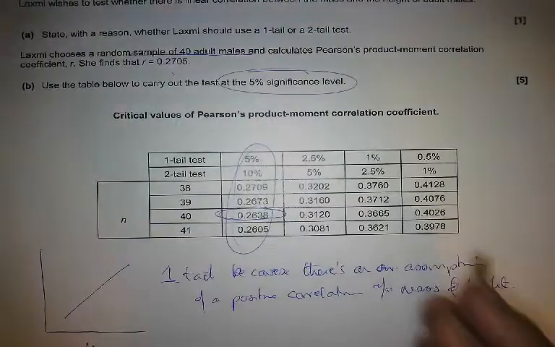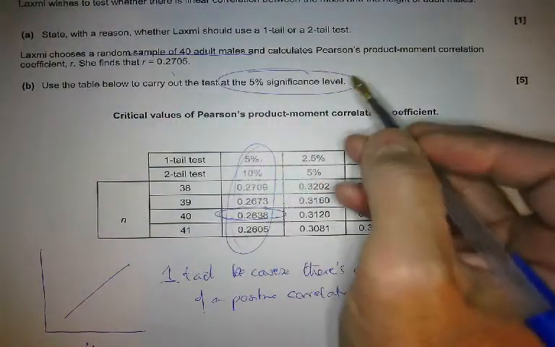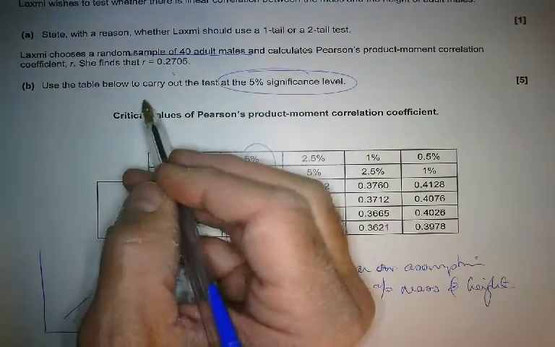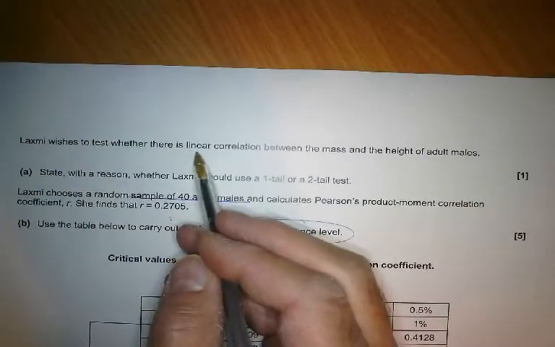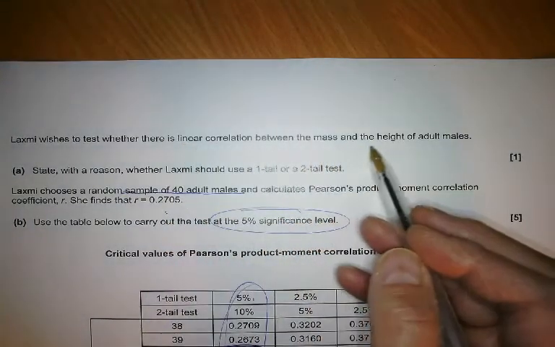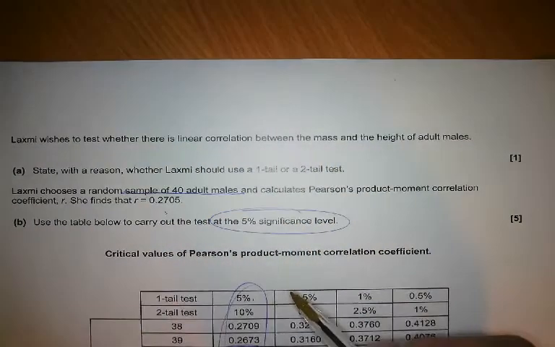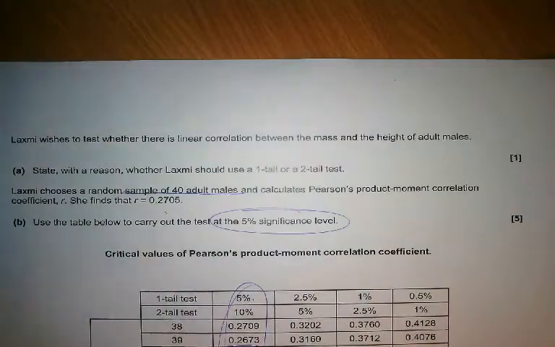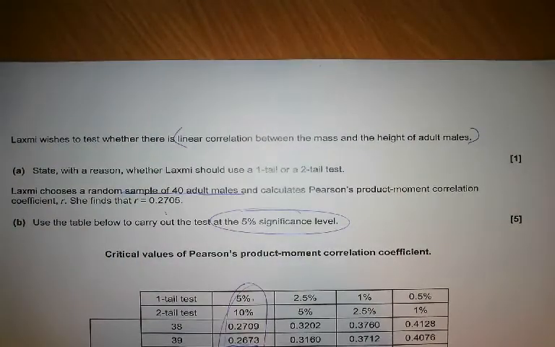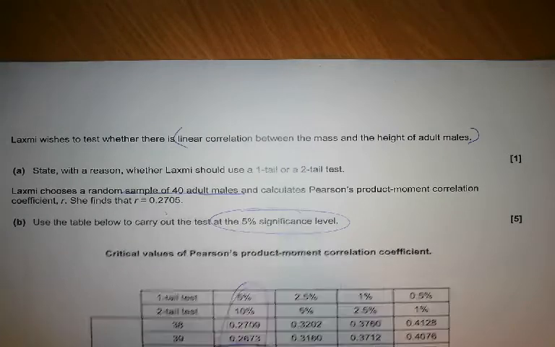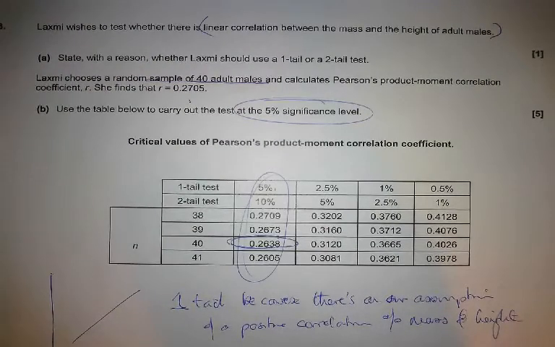Let's look at this one here, what are they asking you? Suggest that there is a positive linear correlation between the mass and height of adult males. So you could basically copy out that line afterwards, and that'll be really key. And it's 5 marks, it's really quite straightforward.